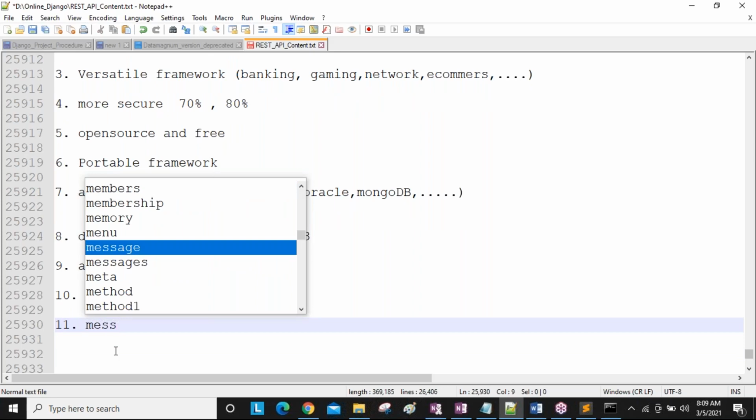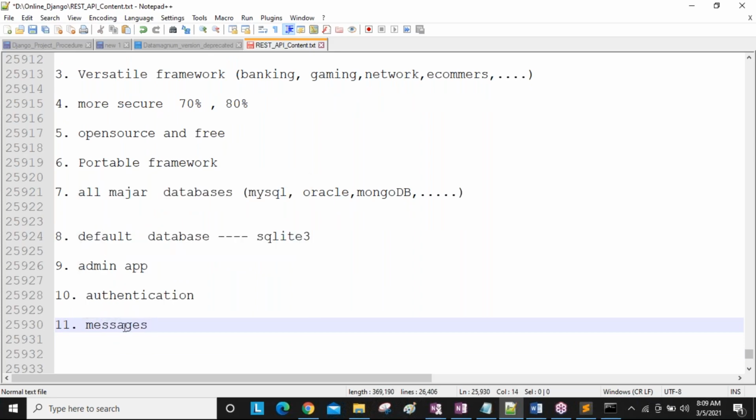By default, one message application also comes, which is another ready-made developed application. Using this message application we can display user-friendly messages. For example, you are going to do login, guys. At the time of login, your username or password may be wrong, then I need to provide a message like, please enter a valid username and password.